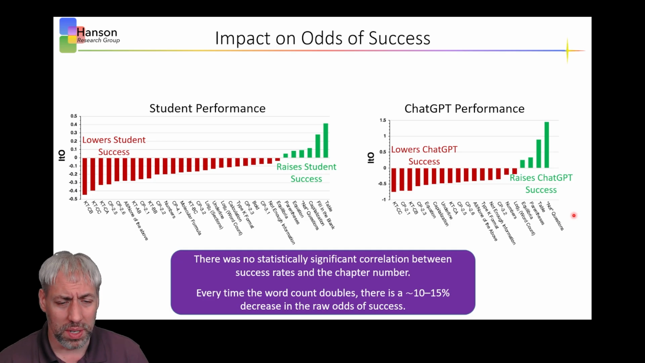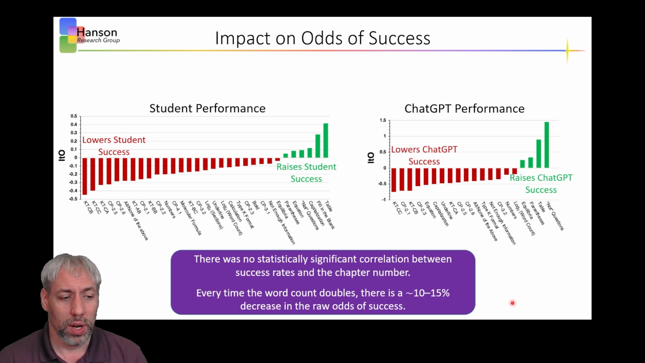And there were some consistencies across both students and ChatGPT. One that was interesting, or we found interesting, was there was no statistically significant correlation between the rates of success and the chapter numbers. So it wasn't a case where students were very good at chapter 14 and not good at chapter 12. There was no statistically significant correlation with chapter and success rates for either students or ChatGPT.